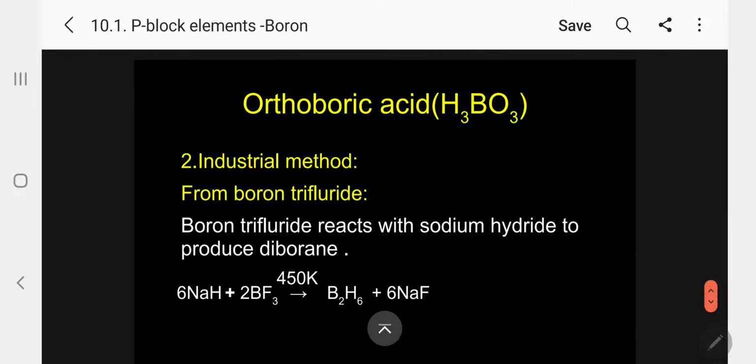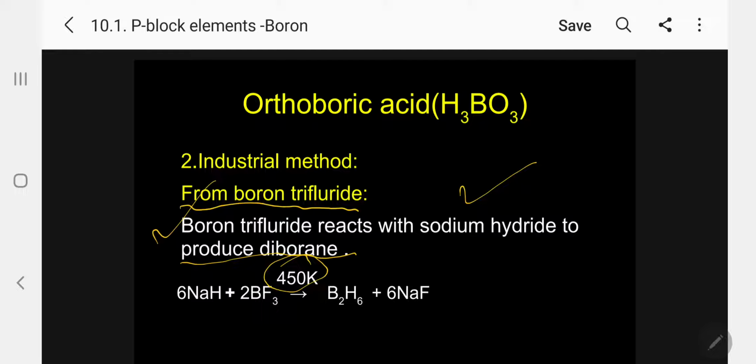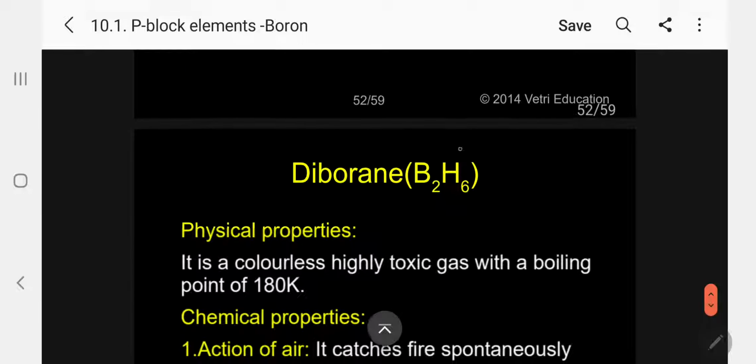The industrial method is from boron trifluoride. Please follow. Boron trifluoride reacts with sodium hydride to produce diborane at 450 Kelvin, high temperature. So 6 moles of sodium hydride and 2 moles of boron trifluoride react to produce diborane, and sodium fluoride is formed, 6 moles. So this is the commercial method.